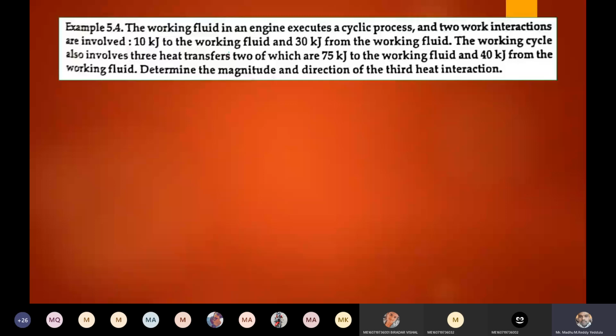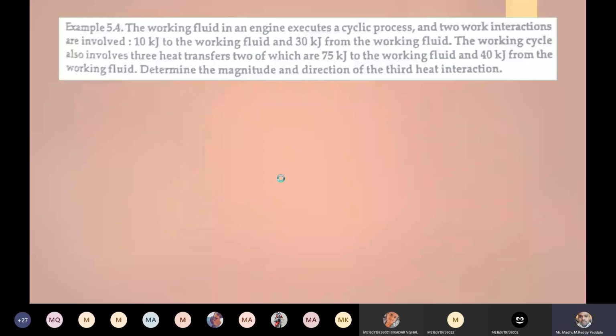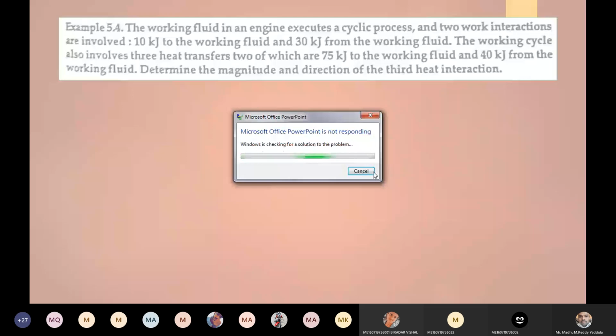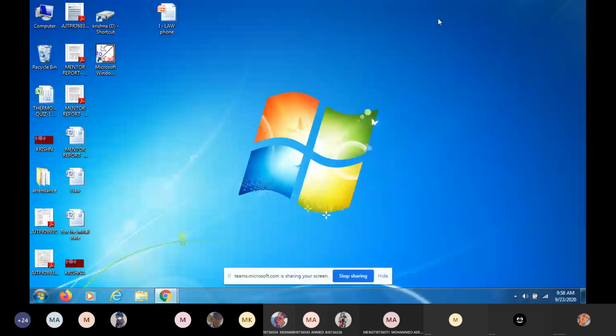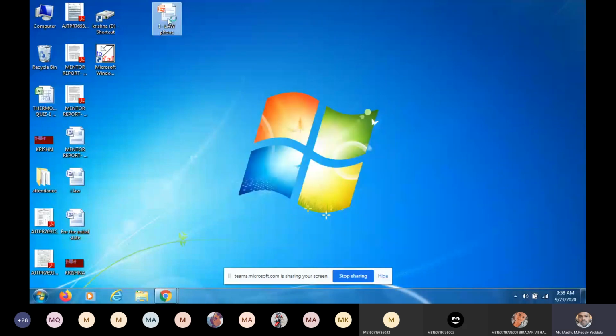One second, got stuck. One second, it's loading.